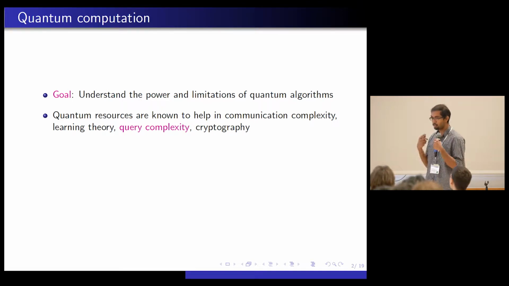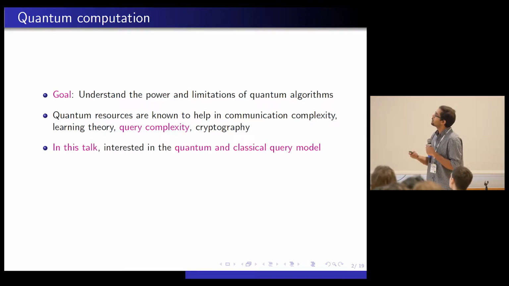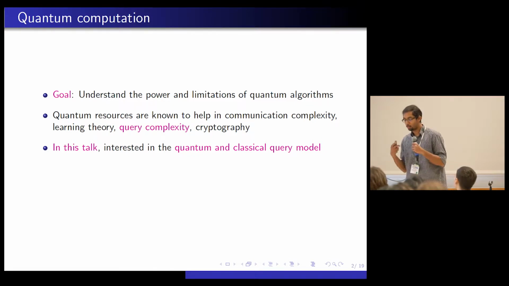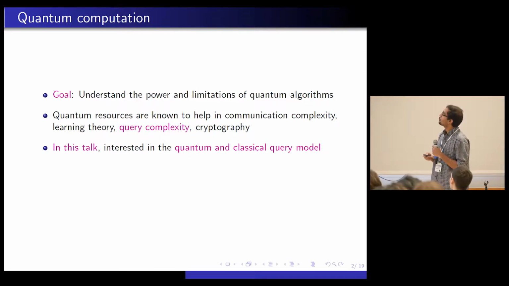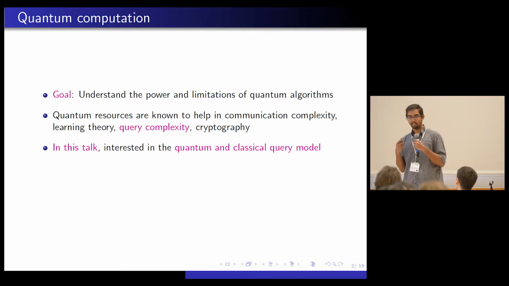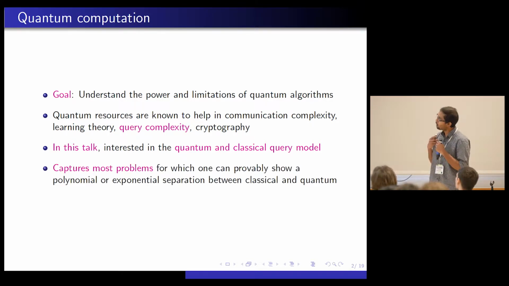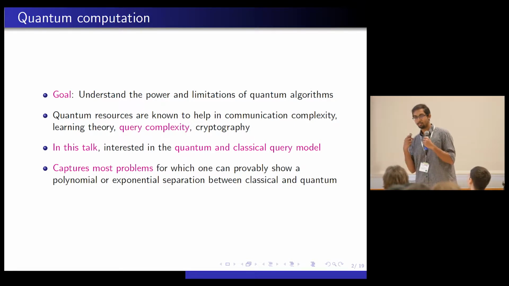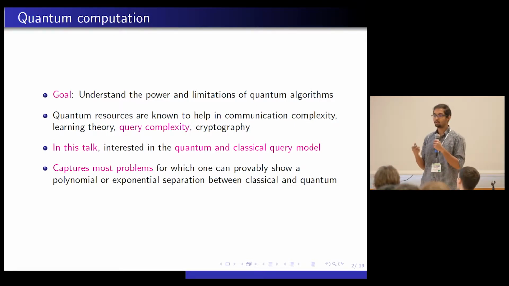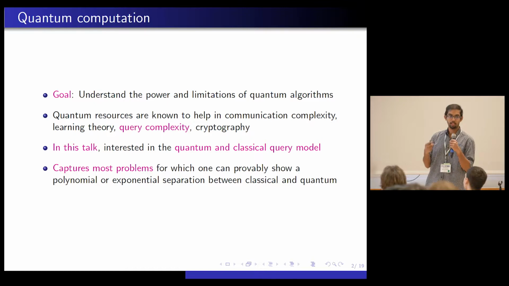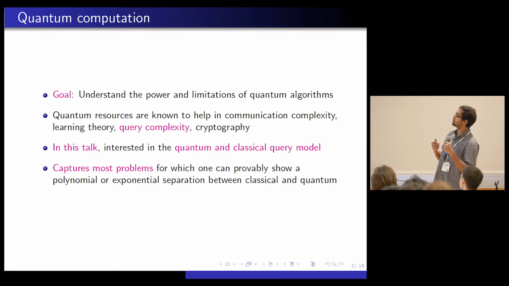And in this talk, I'll be focusing on query complexity. And in particular, I'll be looking at the classical and quantum query model. And why do I look at this model? First thing is it's easy to state. It just takes me a few lines. And secondly, almost all algorithms that we know right now are expressible in the query model of computation, for which we can either show a polynomial or exponential advantage, and it is provable. So that's interesting.